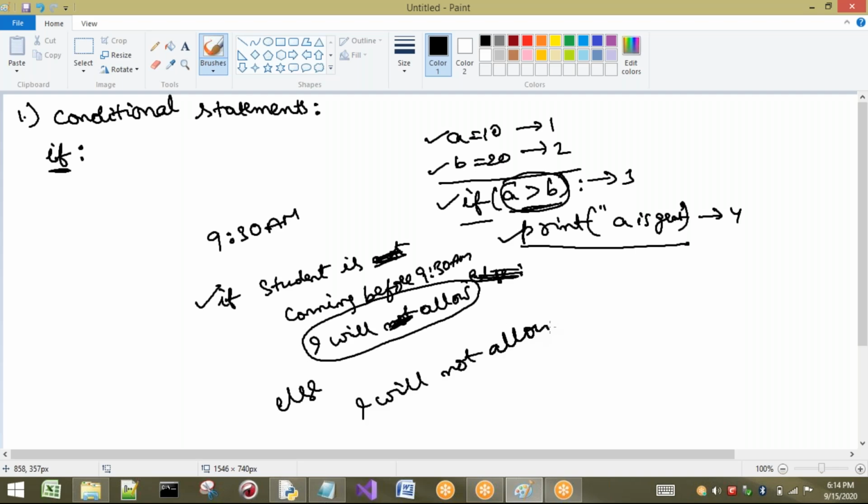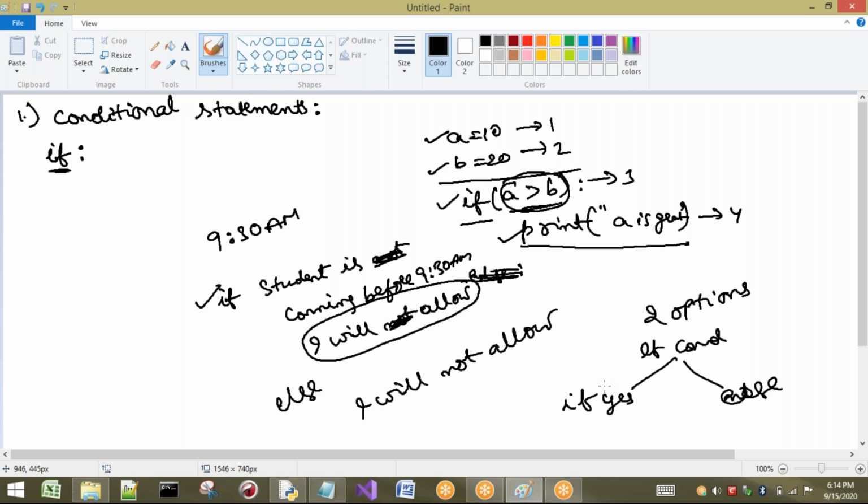If we have some condition and there are only two options, for example, yes or no, then if the condition is satisfied, you will go to yes. If the condition is false, then you go to the else case. This is the if case and this is the else case. Now I will show you the examples for each once again.